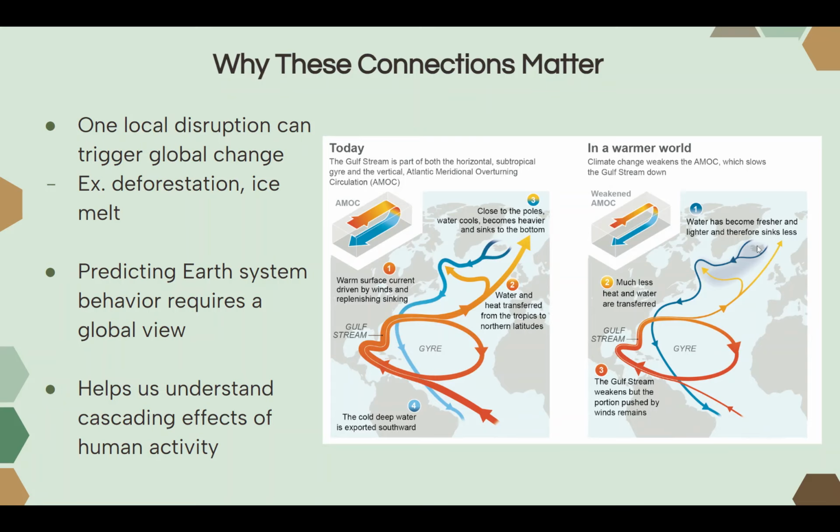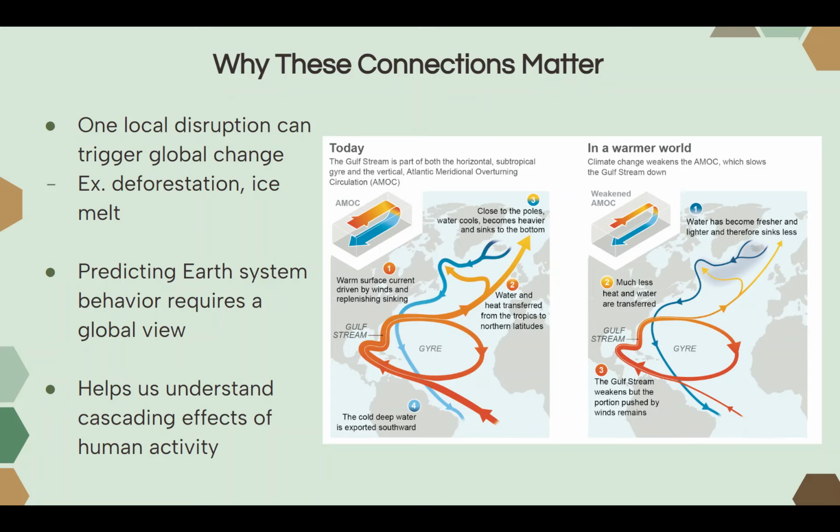But because we're melting ice on a large scale in the North Pole, it's also affecting how this circulation of ocean currents moves, and in turn is also affecting the climate in these nearby regions. So one disruption, the ice in the North Pole, is also triggering global change.